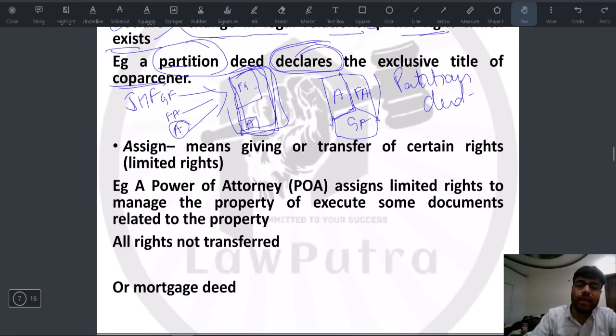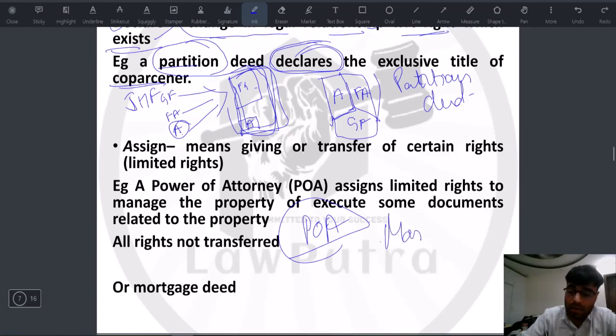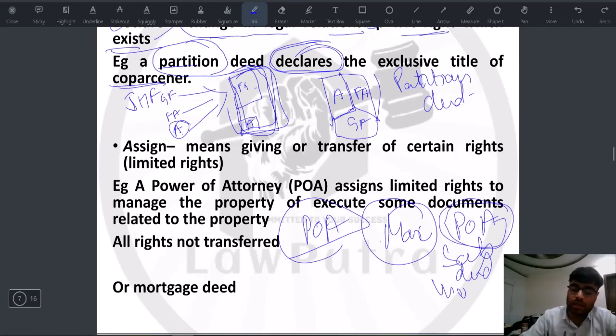Now we'll come to assign. Assign means when with respect to a certain property, you give rights to another person. A very common example is power of attorney. If you go to any state in India, the maximum documents requiring registration would include power of attorneys, sale deeds, and wills. Power of attorney is one of the documents registered a lot in all states in India, because everyone is giving someone a right to manage the property.